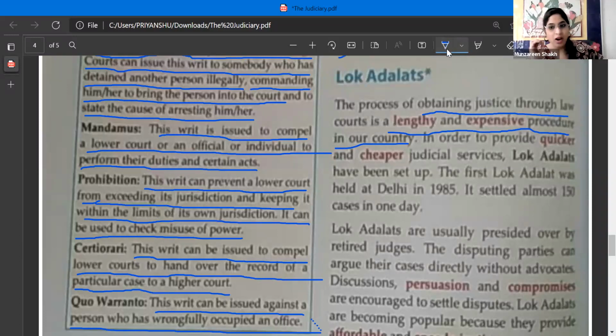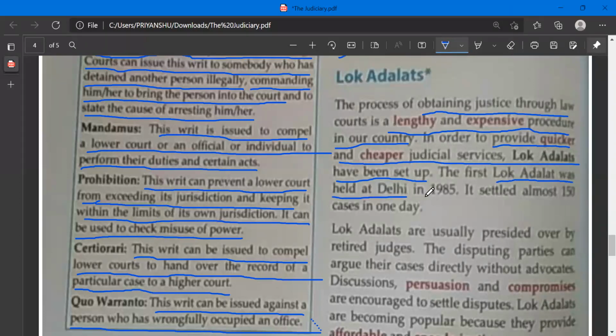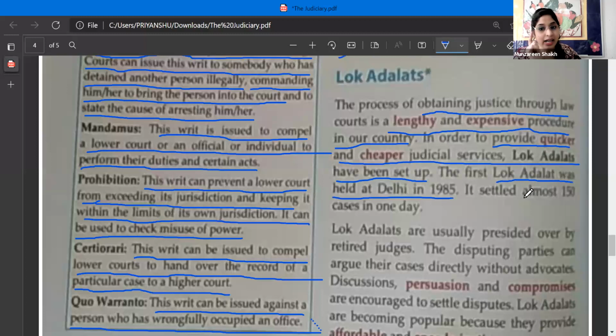Okay, so that is there. Now, in order to provide quicker and cheaper judicial services, in order to have quick decisions and cheaper judicial services, what can people do? They can approach the Lok Adalats. For them, Lok Adalats have been set up. Now, this Lok Adalat is very important. The first Lok Adalat was held at Delhi in the year 1985, and it settled almost 150 cases in one day.